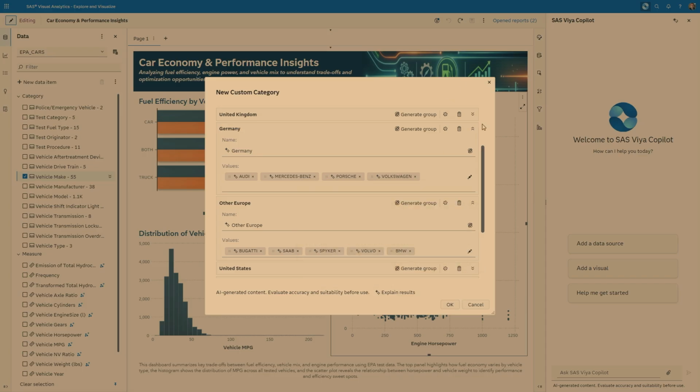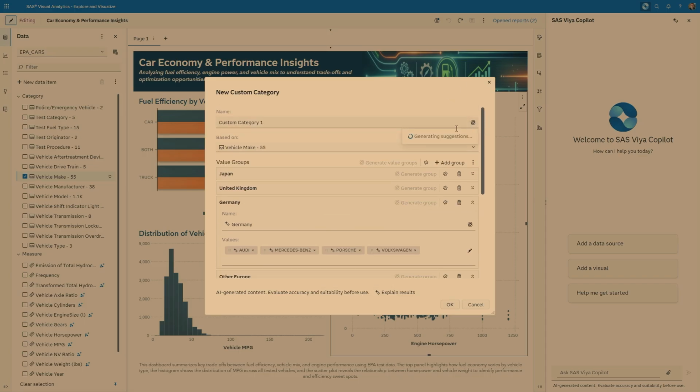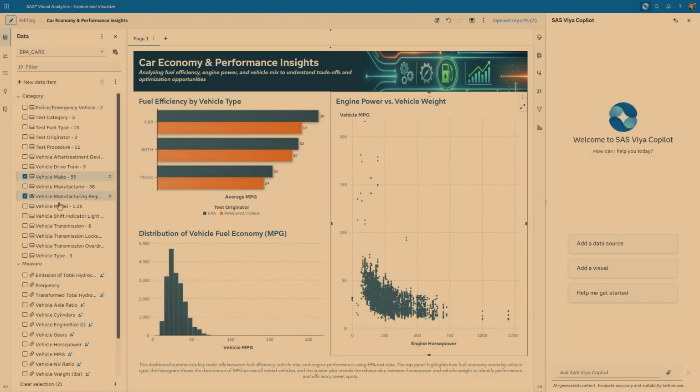Last but not least, you might use the little suggestion here for the name. It's currently called custom category, which isn't really what we want. So let's say vehicle manufacturer regions, press OK, and we got a new one in here now. Deselect.